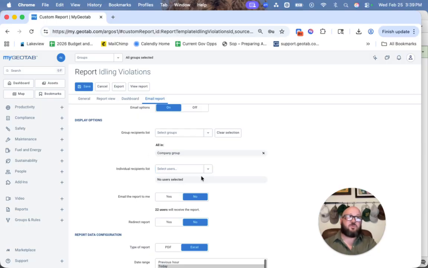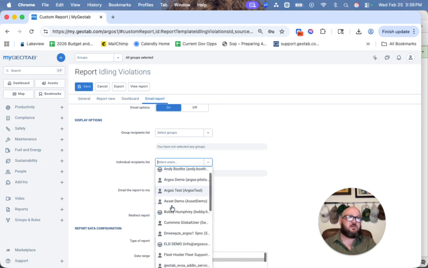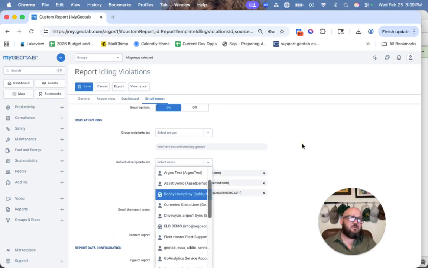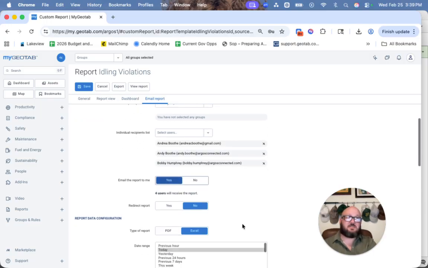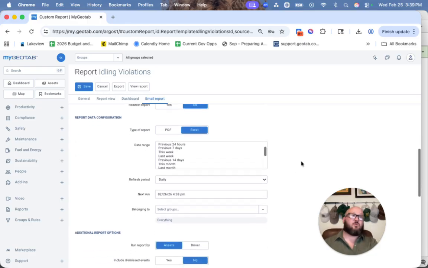Same thing with individual recipients. If I say that maybe I don't want to send it to a group, but there are 3 people in particular that I want to send it to, and that is Andrea, Andy, and Bobby. Now we've got 3 users. I can also say that I want it to be sent to myself. Now it's 4.